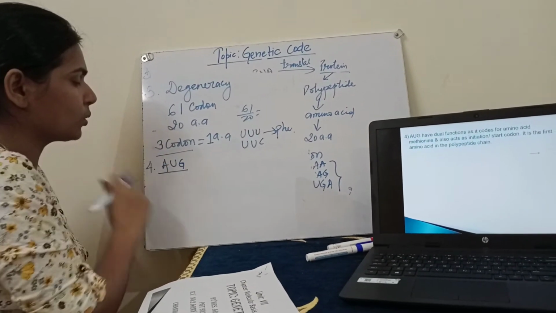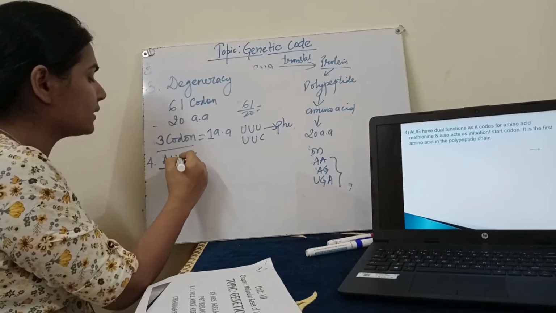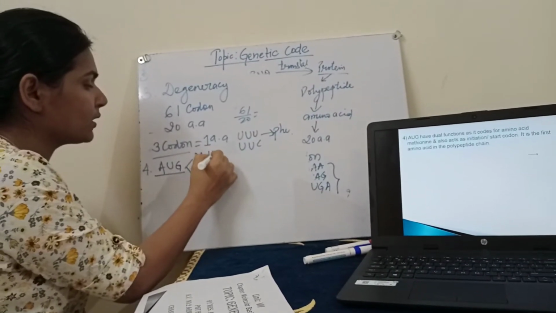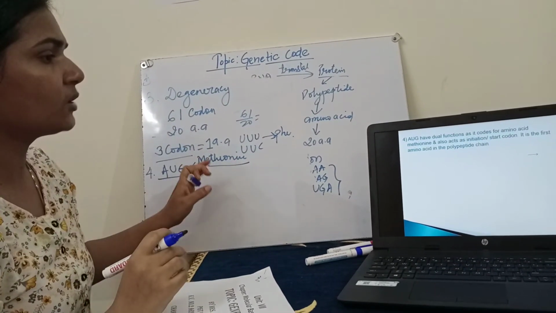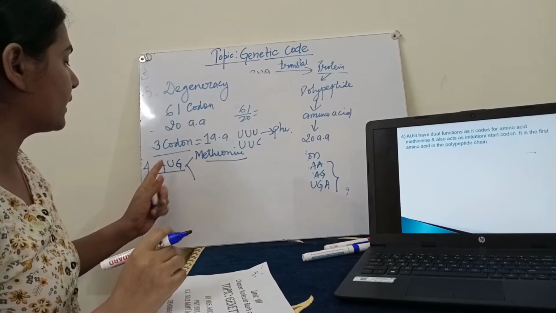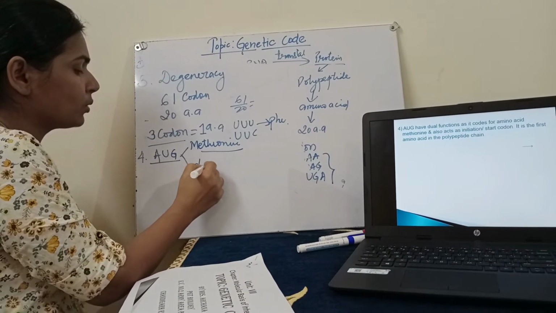Now AUG is a codon. It has dual function. Dual means two functions. One function is that it is coding for the amino acid methionine. जो आपने पढ़ा भी कि जो methionine amino acid है, it is only coded by AUG. दूसरा इसका function है, it acts as a start codon.